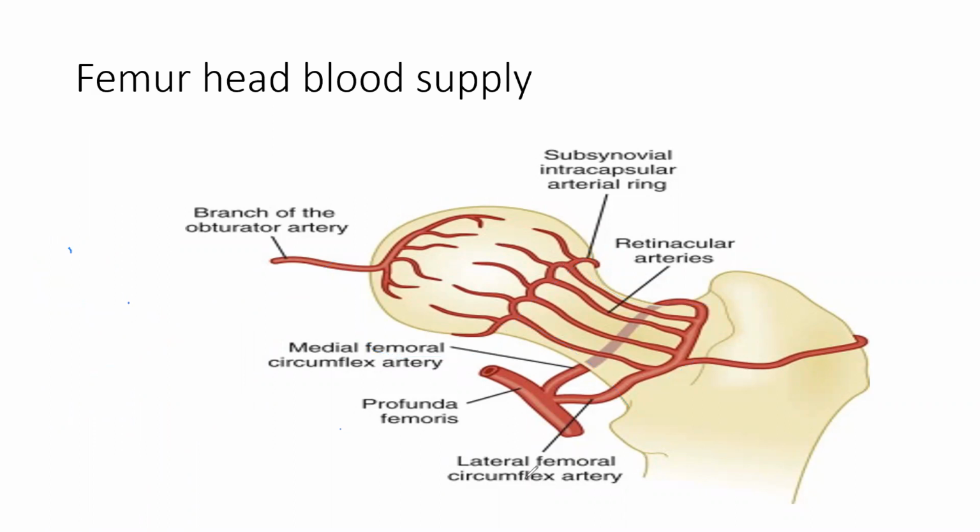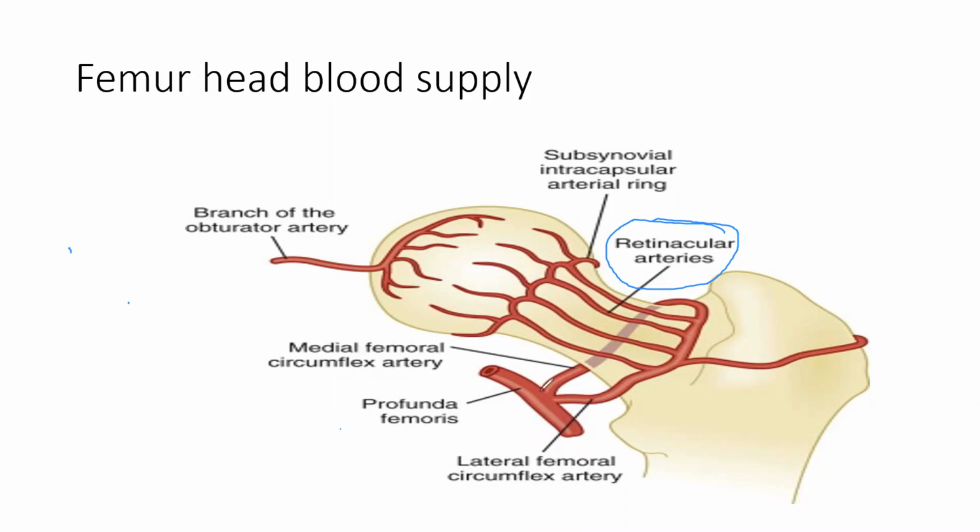So the main important artery you should remember, I think, is the retinacular arteries. There is a lateral circumflex artery. What do you mean by circumflex? It is surrounding that area. So circumflex means surrounding that area. Lateral circumflex surrounds from the lateral side.